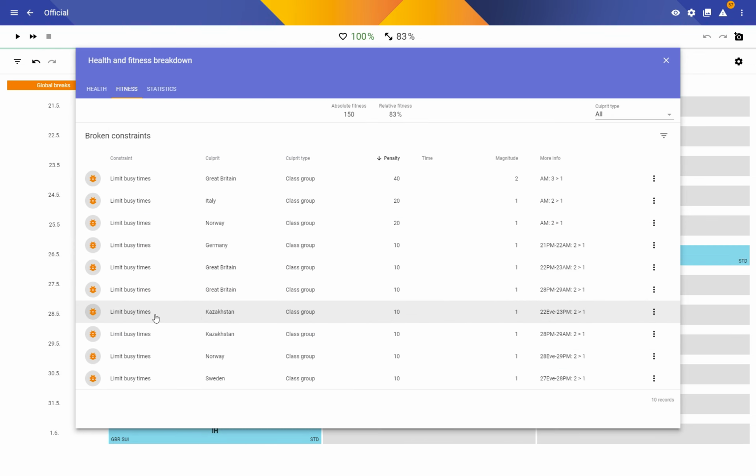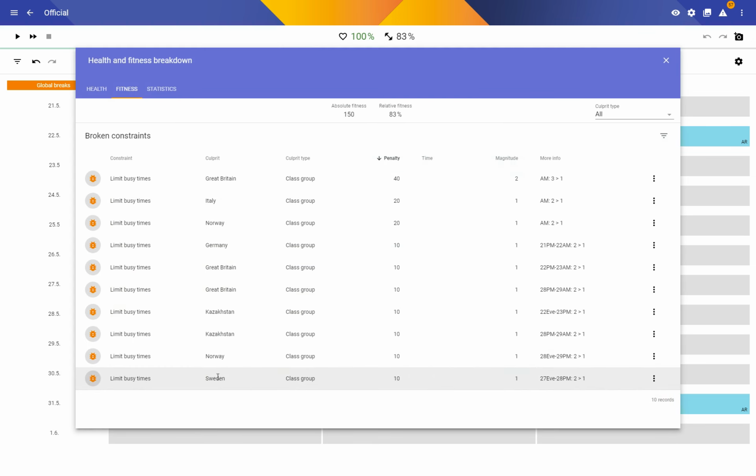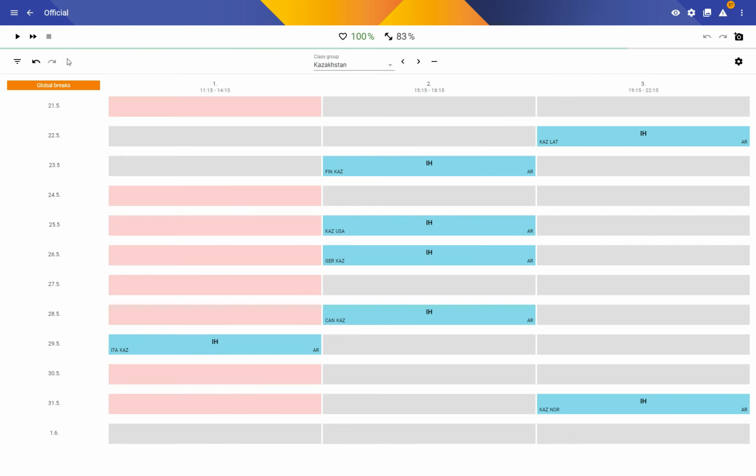Kazakhstan also 28th and the 29th, short break between those matches. So the overall is 23%. We can see that from the good teams, or from the teams of the top 6 or 8 best, only Sweden has one problem, and the other teams seem to be okay. So I guess when creating the official schedule, maybe they were slightly treated better.